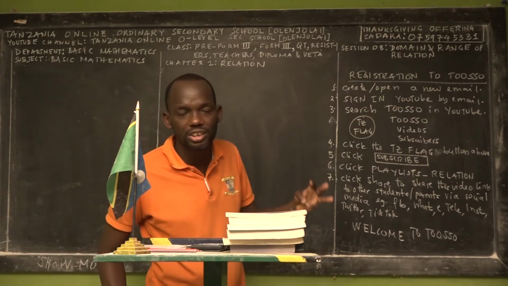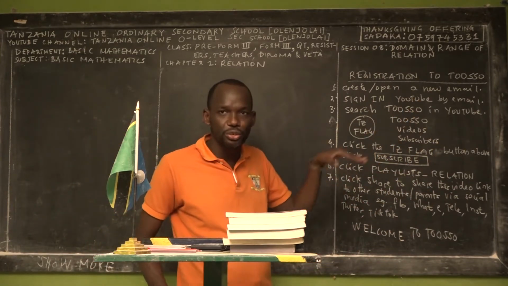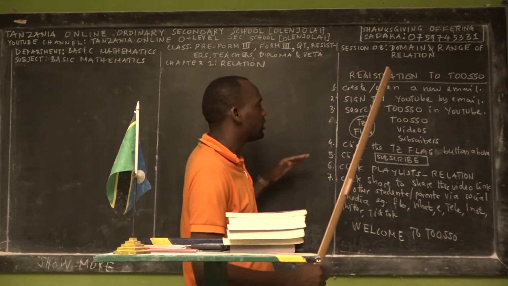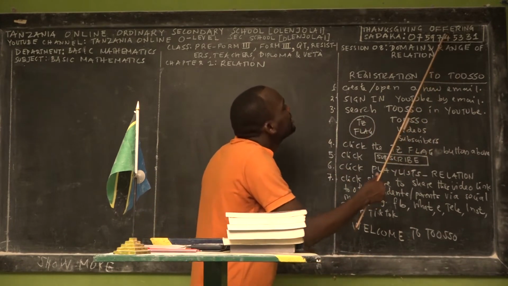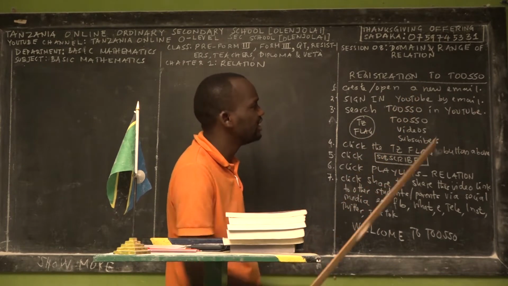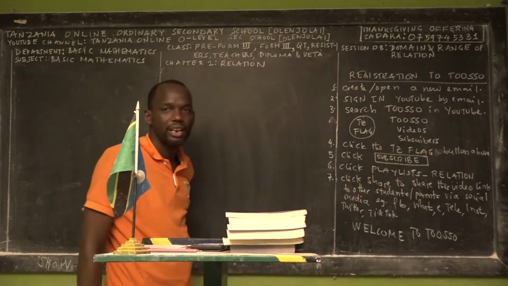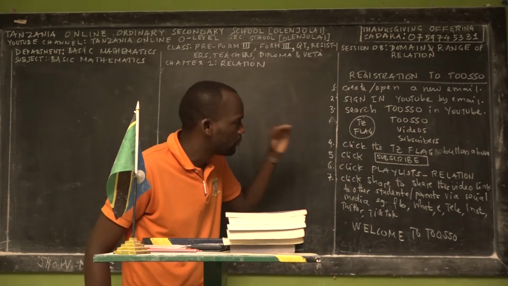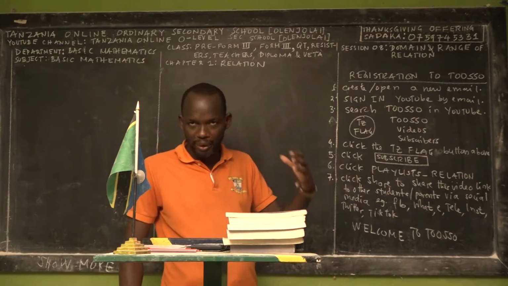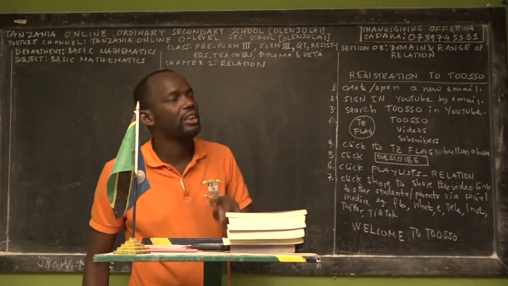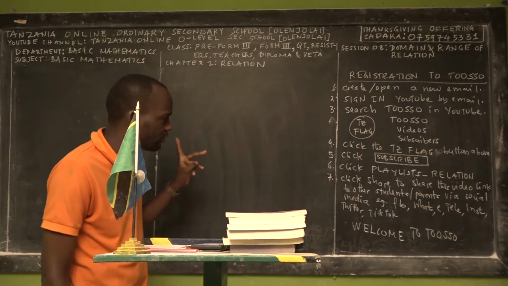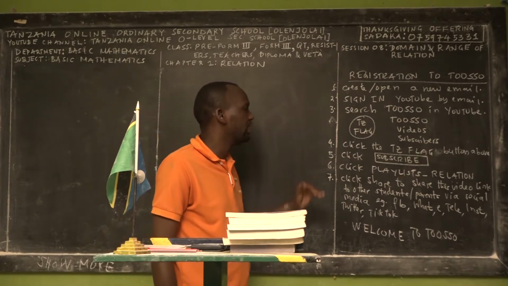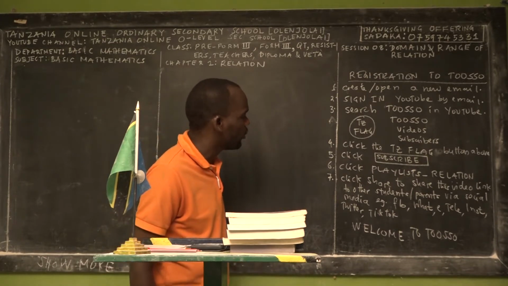How can you sign in? When you open YouTube, you'll find the button at the top written sign in. So sign in to YouTube by using your email. You'll be asked to fill in your username and your password. Make sure to keep those two unique identifications of yours in the YouTube platform or in the world of email.